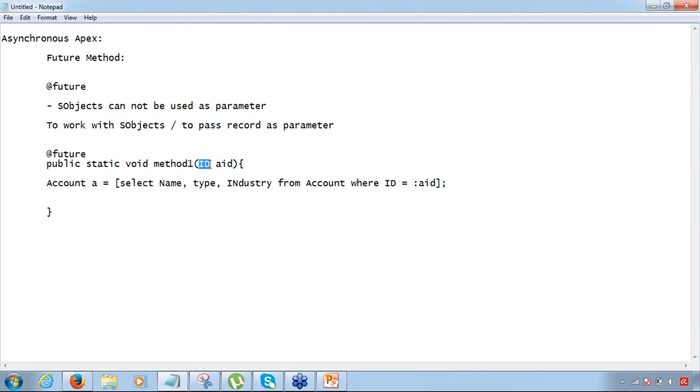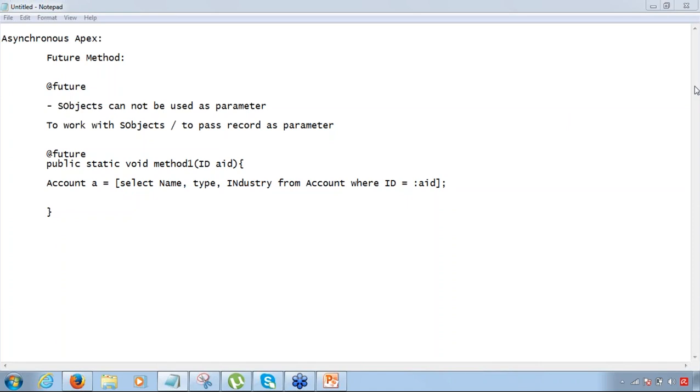ID data type is also a primitive data type. So you are not able to define any sObject as parameters here. That is a condition with the future method. So whenever we are working with a future method, we have to keep in mind that no sObject can be used as parameters. Okay.